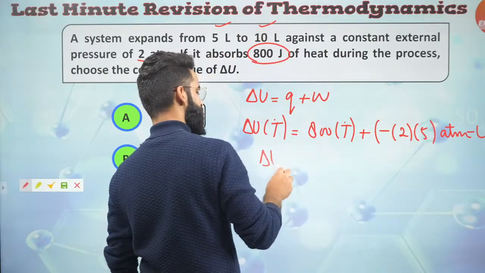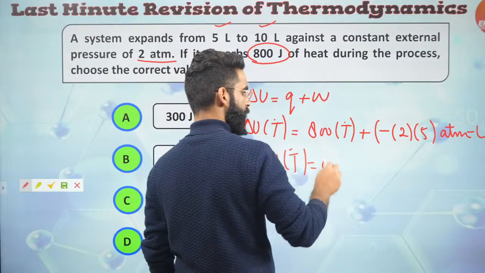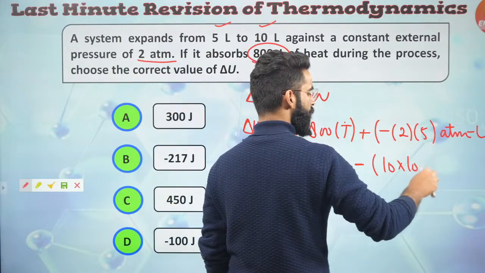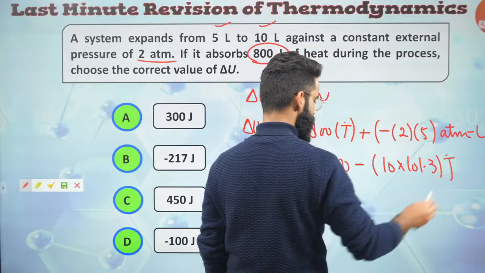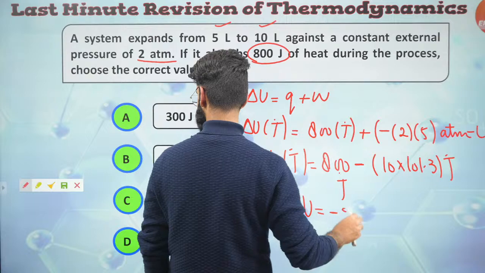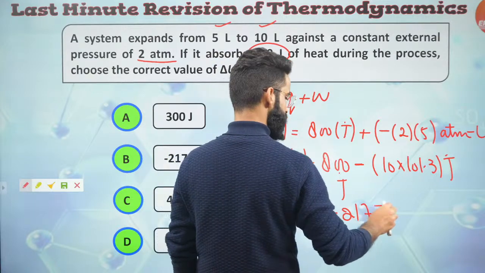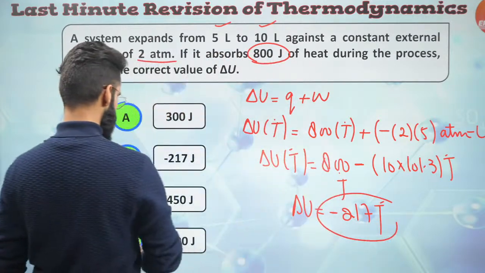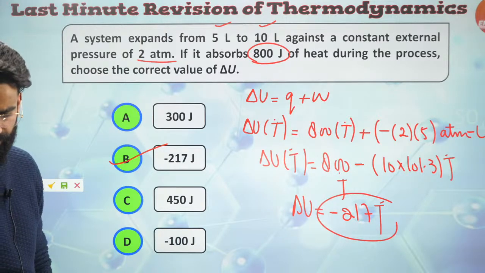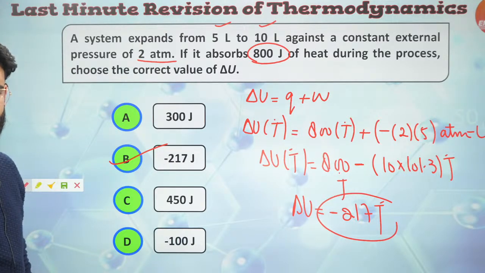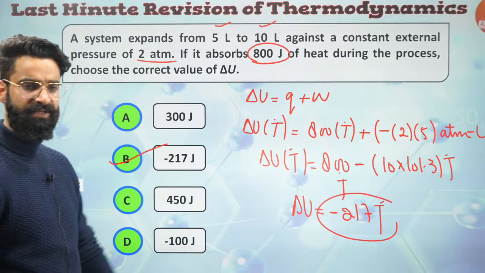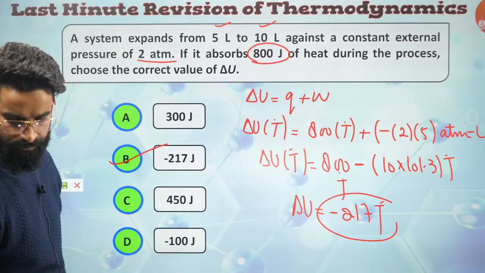101.3 joules. So delta U in joules is going to be equal to 800 minus 10 multiplied by 101.3, but this is going to be now in joules. This in joules, this in joules. So you are getting delta U right here as minus 217 joules, right? I think this is the correct one among all, right? Yes. A very, very simple question this was. Yes, Martin, first law of thermodynamics, right?